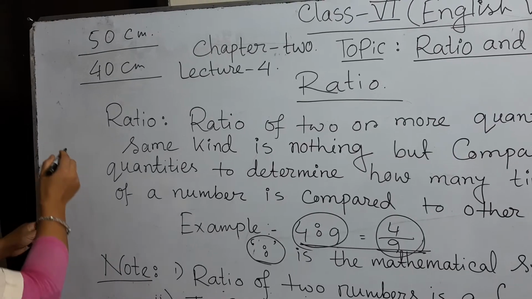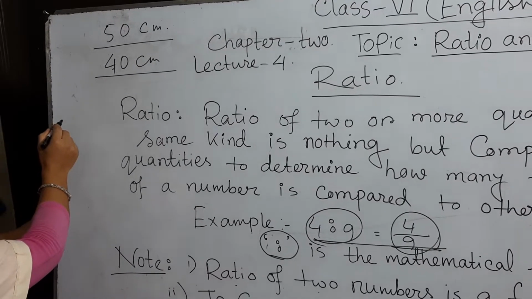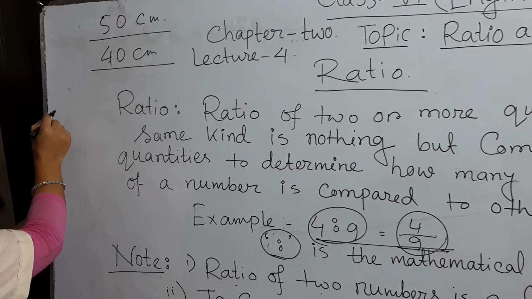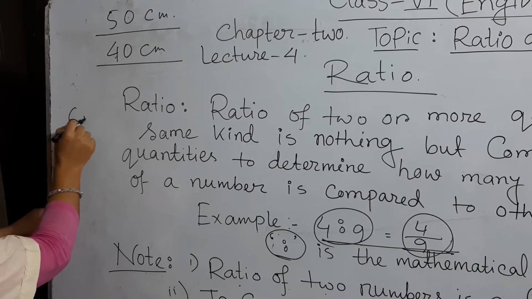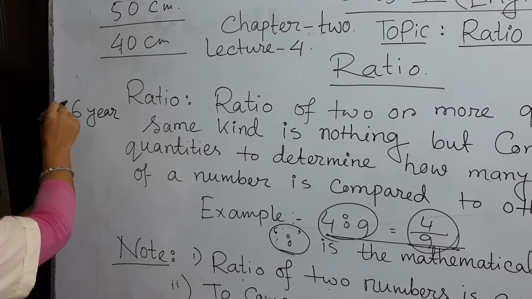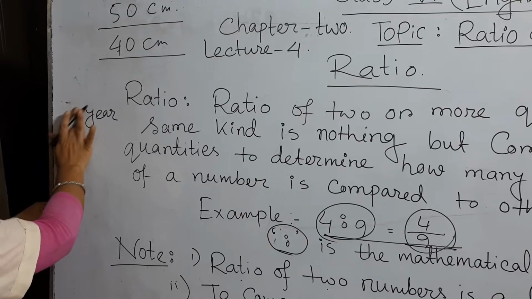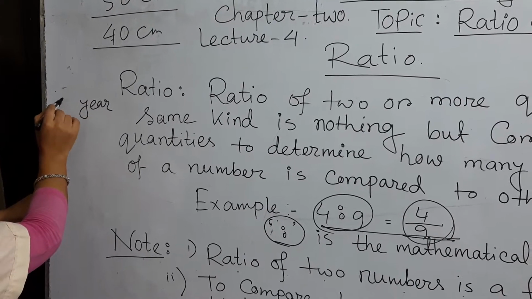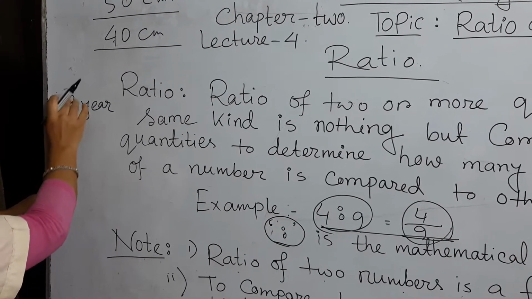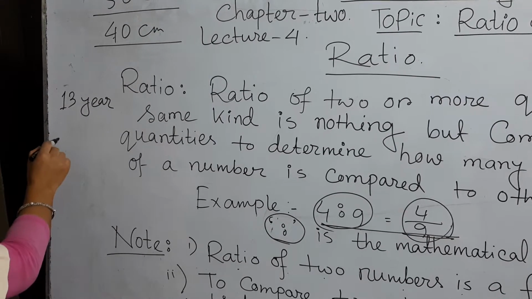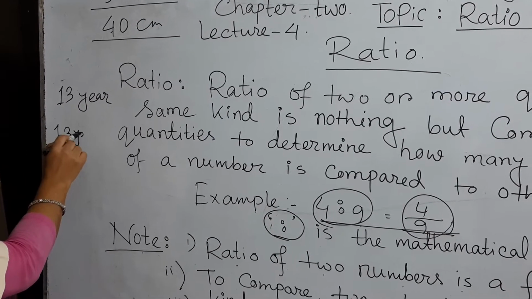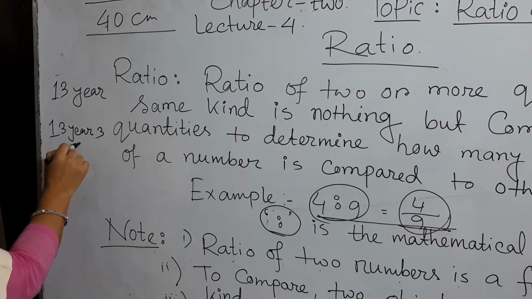Okay, let me give another example. Suppose one student's age is 13 years, and another student's age is 13 years 3 months.